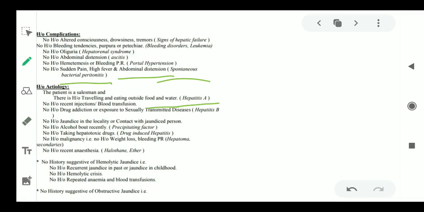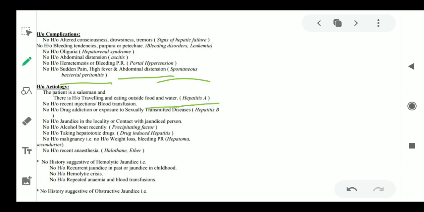No history of alcohol bout recently. No history of taking hepatotoxic drugs. No history of malignancy. No history of recent anesthesia. These are the personal details which you will ask. There is no history of recurrent jaundice in past or jaundice in childhood. No history of hemolytic crisis.